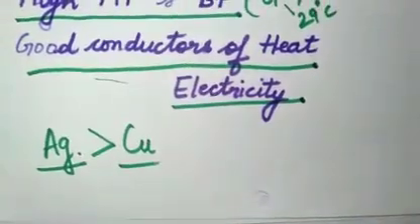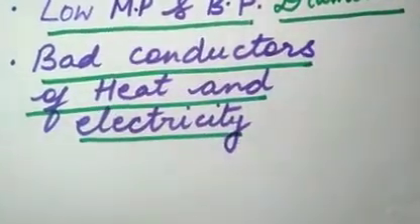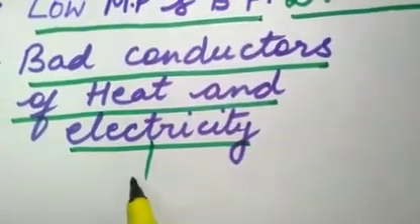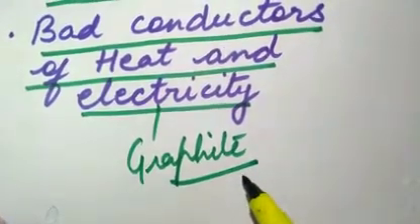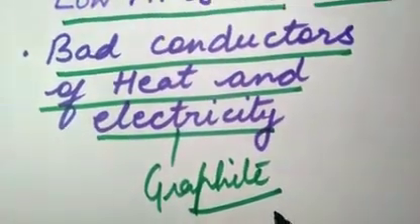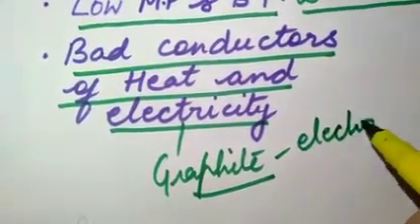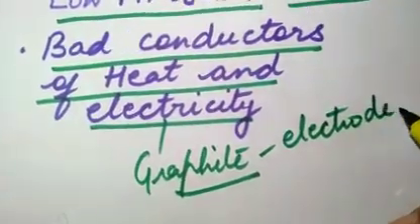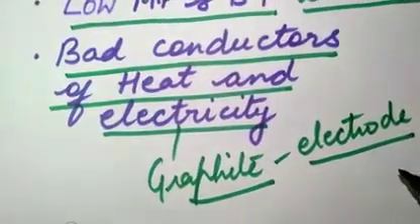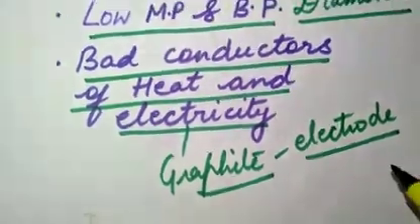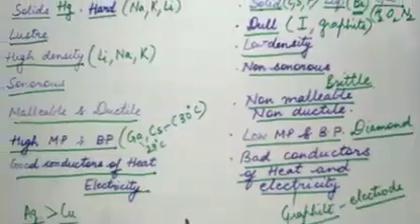On the other hand, non-metals are bad conductors of heat and electricity, but here the exception is graphite. Graphite is a good conductor of electricity, and that is why the electrodes of the cell are made up of graphite. Graphite and diamond, all of you know, are allotropes of carbon, right? So this is a comparison of the properties.